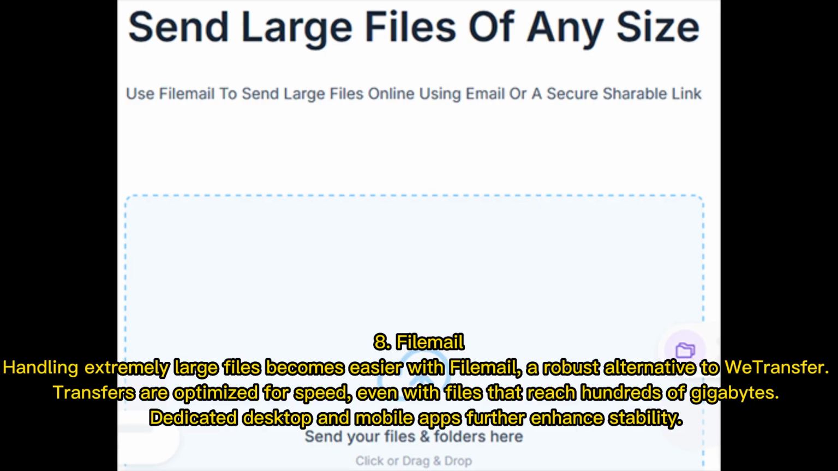8. FileMail. Handling extremely large files becomes easier with FileMail, a robust alternative to WeTransfer. Transfers are optimized for speed, even with files that reach hundreds of gigabytes. Dedicated desktop and mobile apps further enhance stability.